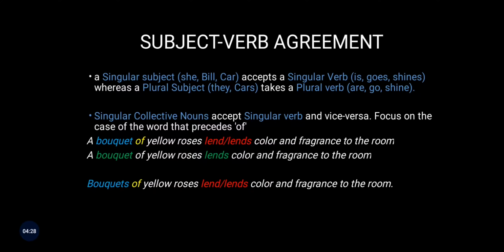On the other hand, if we had something like bouquets of yellow roses lend color and fragrance to the room, here you see the collective noun is bouquets again, but it is bouquets, more than one, a plural noun. So we use a plural verb, that is lend. So: Bouquets of yellow roses lend color and fragrance to the room. Moving ahead.